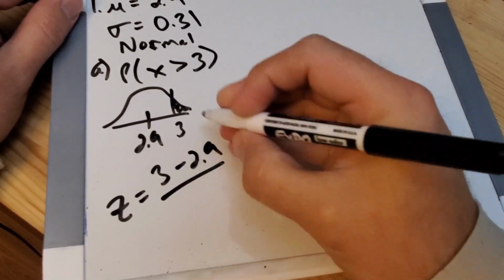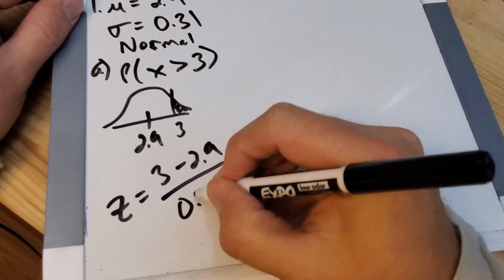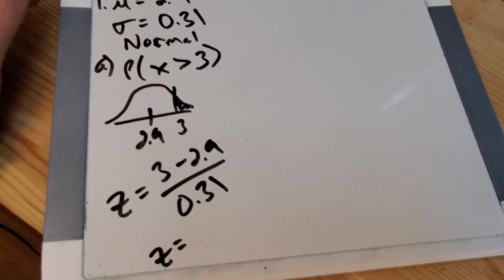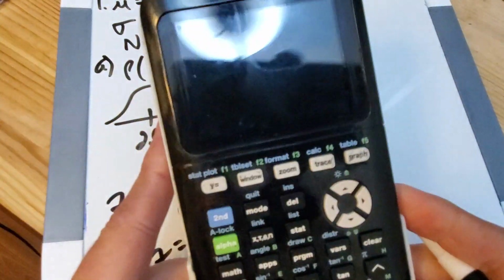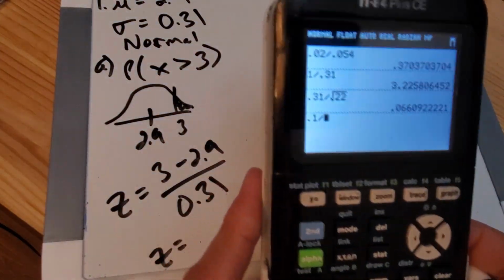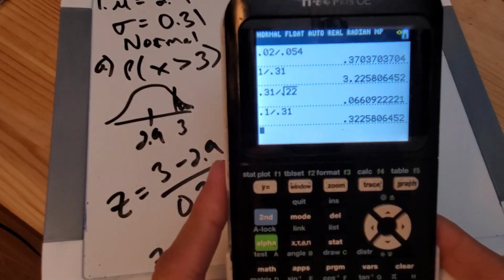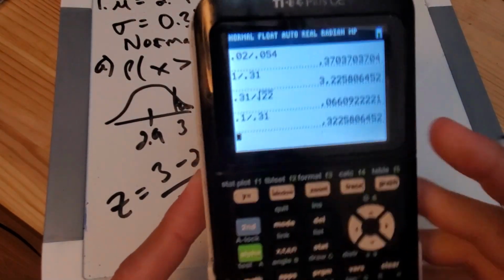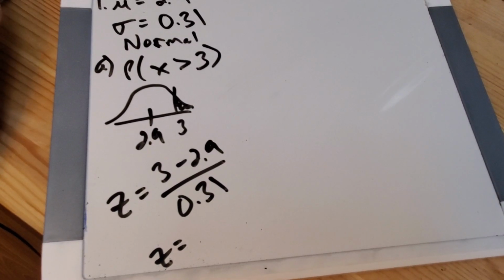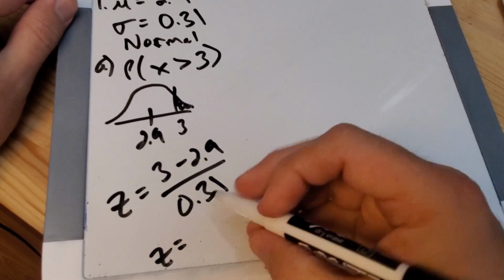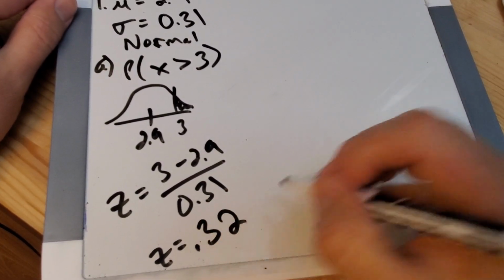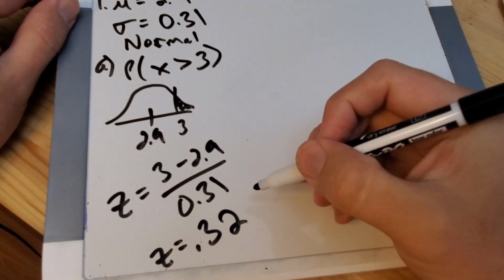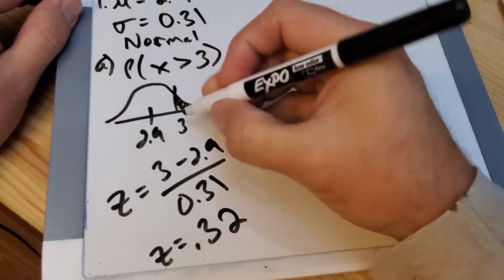The z-score is 0.1 divided by 0.31, which is 0.323, so 0.32. So now I know the z-score for this.